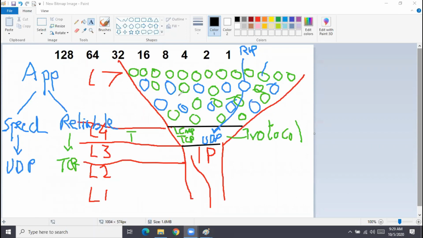So anytime applications are created, either they will be based on UDP or they will be based on TCP. If you see, here we have all these applications. Applications which work on layer 7 have port numbers. And applications which work on layer 4, the transport layer, we call them protocols. And that's the reason they have a protocol number. What is the protocol number range?